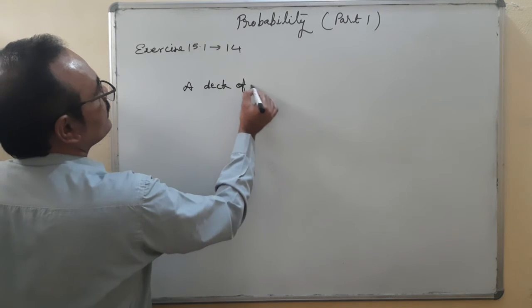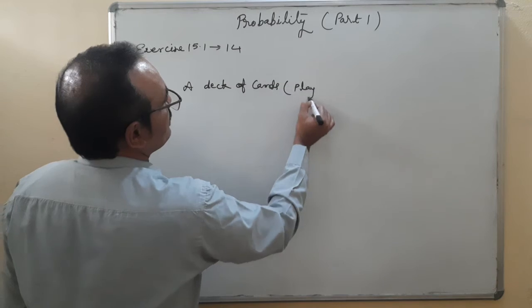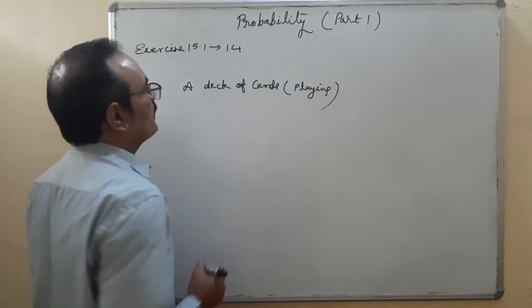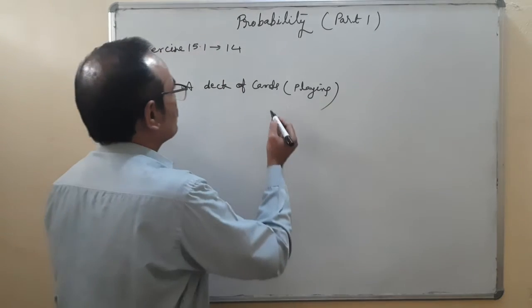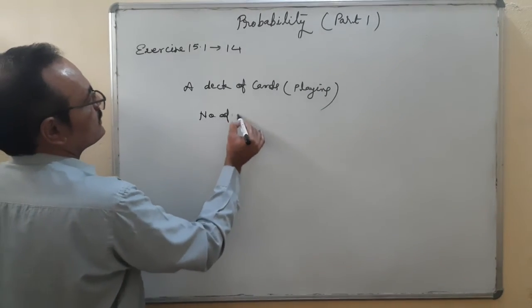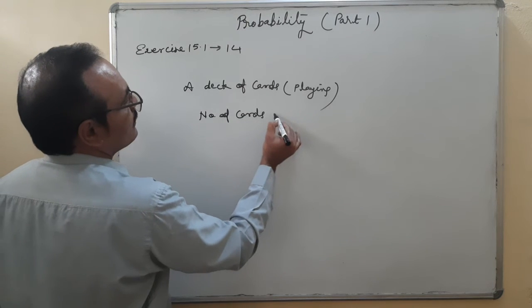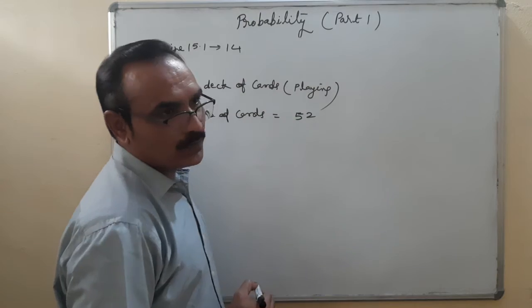A deck of cards. Cards means playing cards. A deck of cards means a pack of cards. Number of cards: 52. Total number of cards is 52.